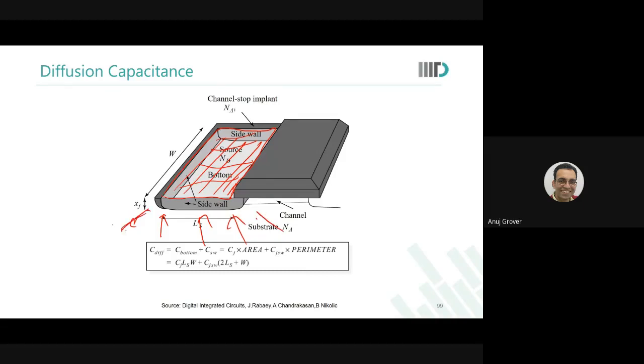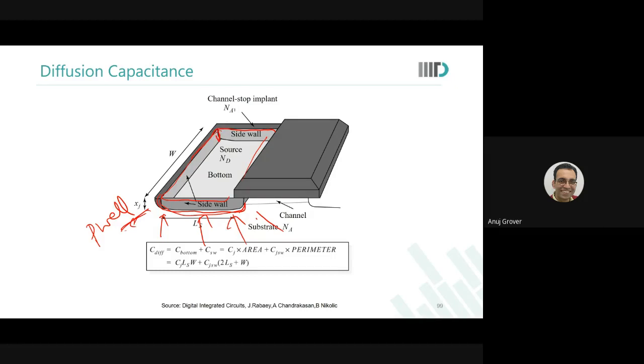If you're talking about an NMOS, then here it is P well and here it is N plus. So there is a PN junction that is getting formed at the interface of wherever the diffusion of N plus ends. So अगर आपका ये आपका source और drain का well है, region है, तो इस region के periphery पे there is a PN junction that will get formed. Am I right?